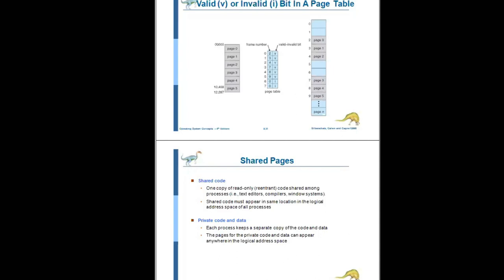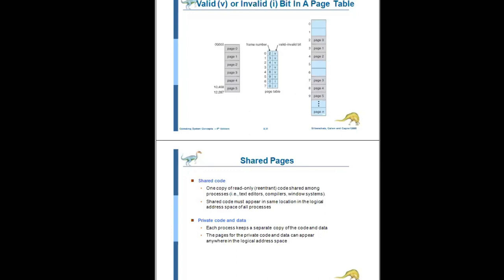It is very important in time-sharing environments. Shared pages play an important role in a time-sharing environment. For example, listen carefully.